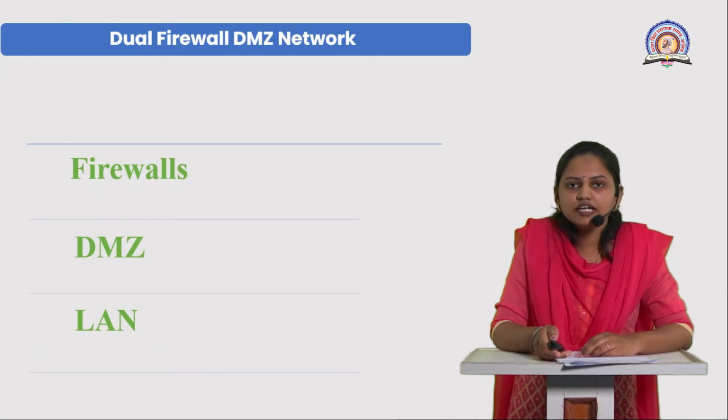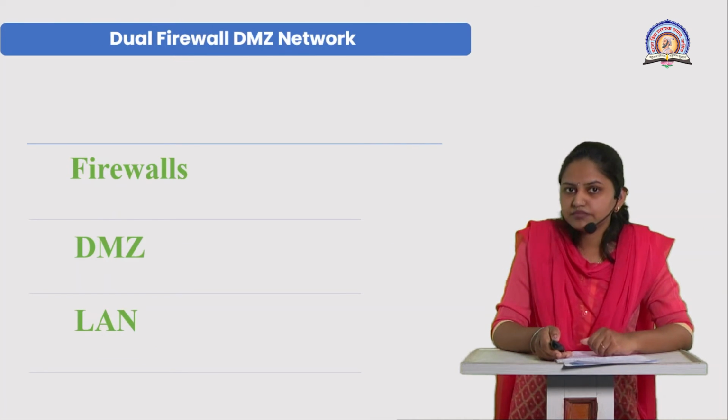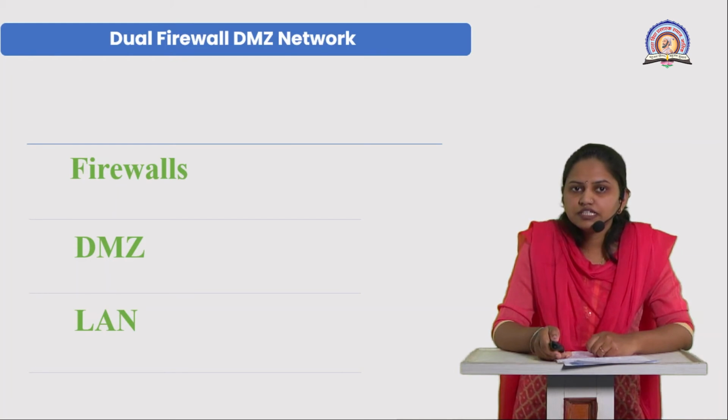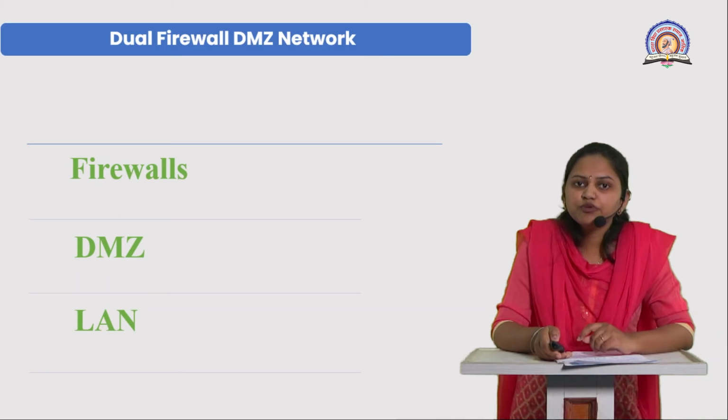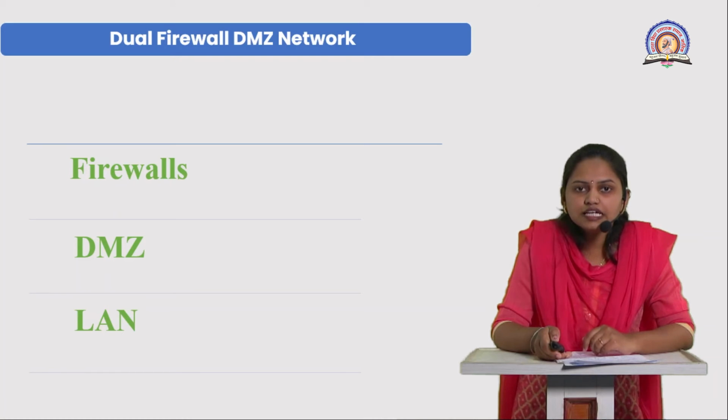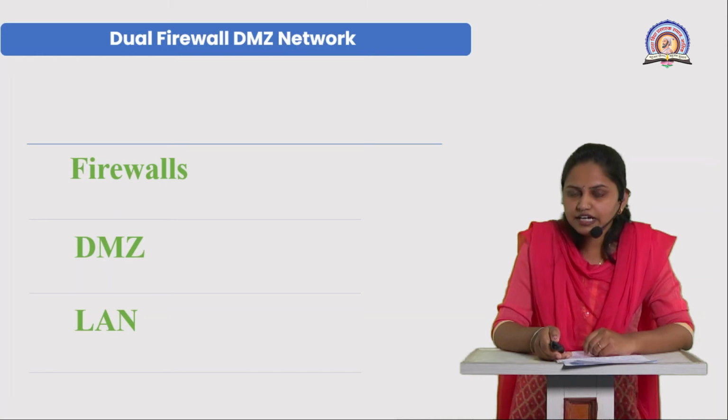The next type of DMZ network is the dual firewall DMZ network. This type has two parts. The first is the internet, and the second is deployed using two firewall levels. The first firewall will only accept data from your internet, and the second firewall is used for the data that goes through your firewall into the DMZ, and this data is then sent to your private network.